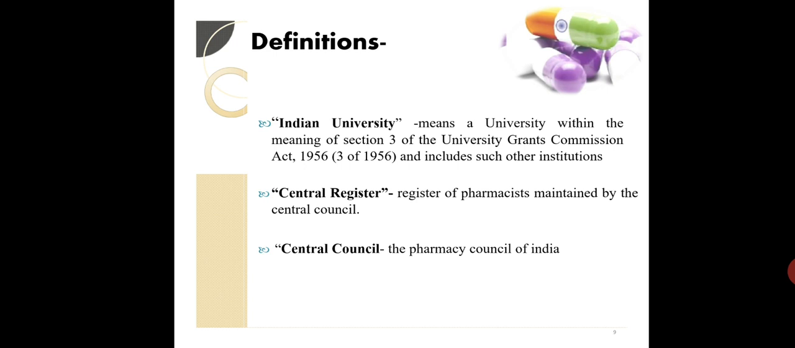Indian University, another word, means a university within the meaning of section 3 of the University Grants Commission Act 1956 and includes such other institutions. We all know that there are many universities, and PCI, the Pharmacy Council, is governing the profession of pharmacy, or you can say the education of pharmacy.